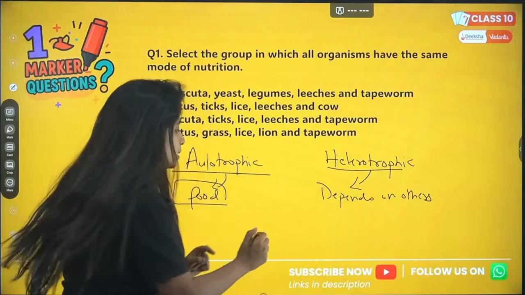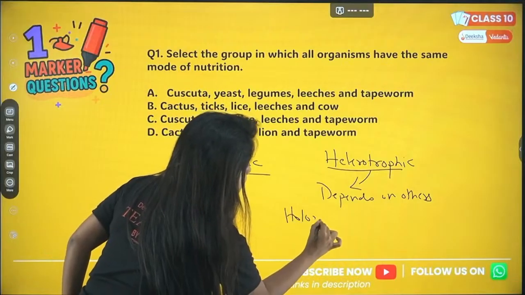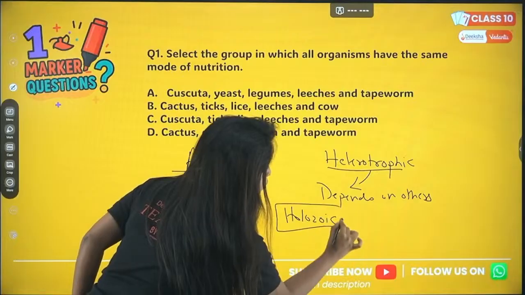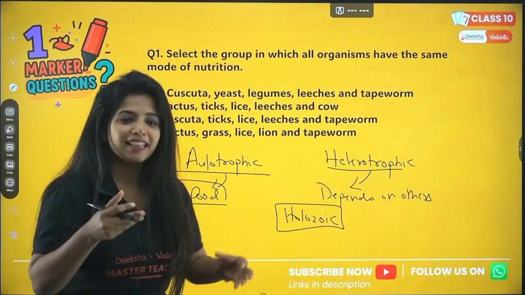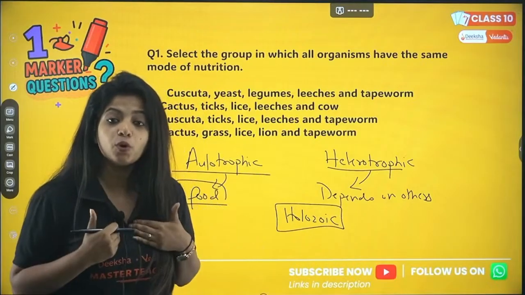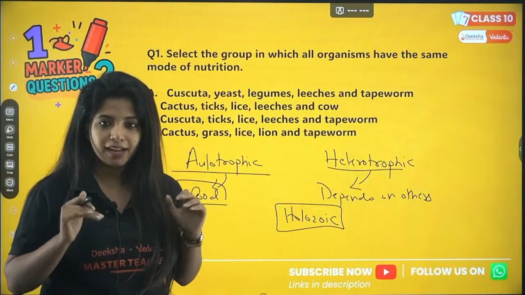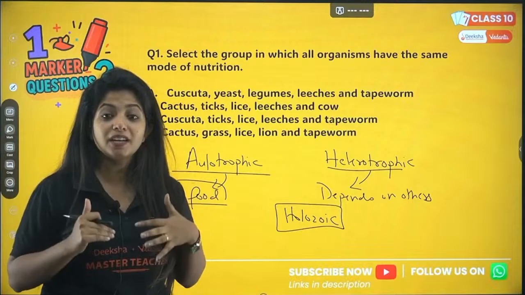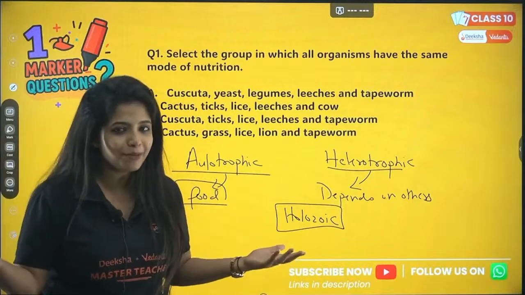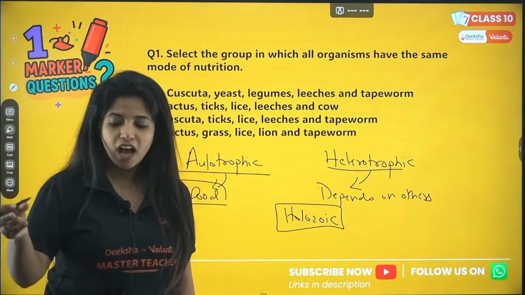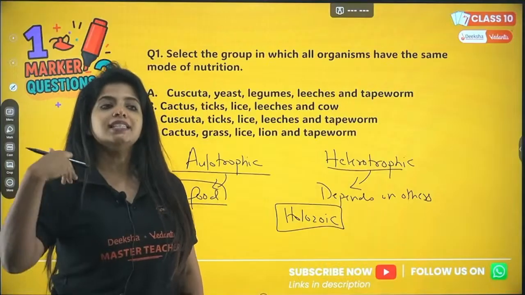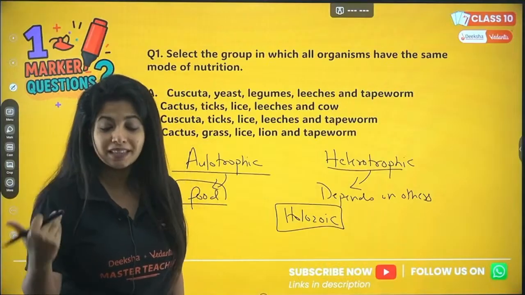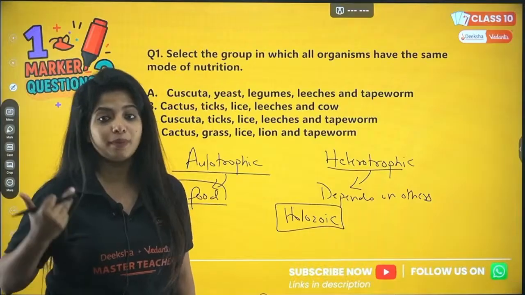Okay, there is some group of organisms who do holozoic mode of nutrition. That means they take in the food and the food is broken down inside the body. They depend on others for food, they take in the food and basically they break down the food inside the body. Example, us, we do that, right? Our food is being broken down inside our body. Same thing goes with amoeba, same thing goes with paramecium as well.